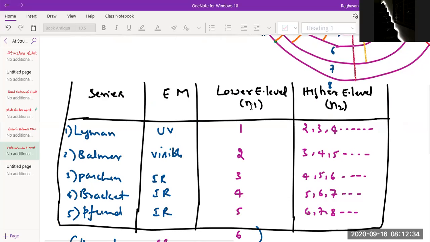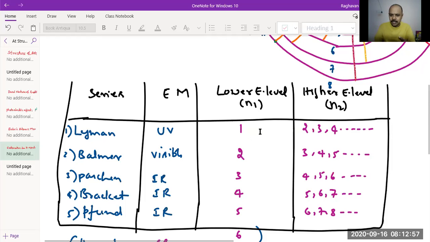So for different spectral lines, N1, the lower energy level, is fixed. If you want to get the Lyman series, electron transition has to end at the first energy level only. Correct? For Balmer, second energy level. For Paschen, third, fourth, fifth, like that it goes. Whereas N2 can be higher than that.